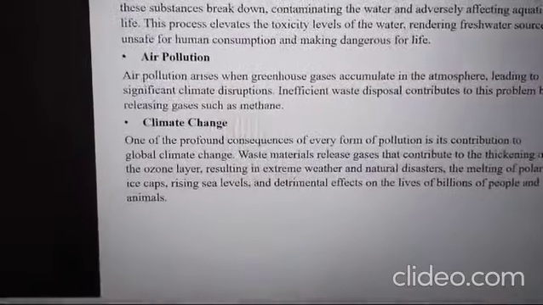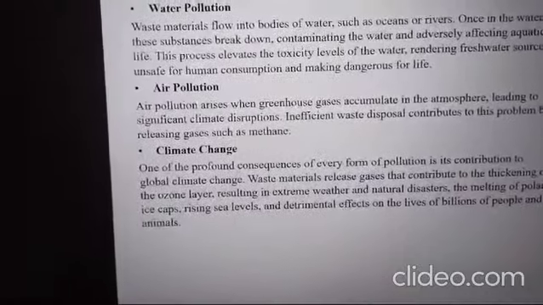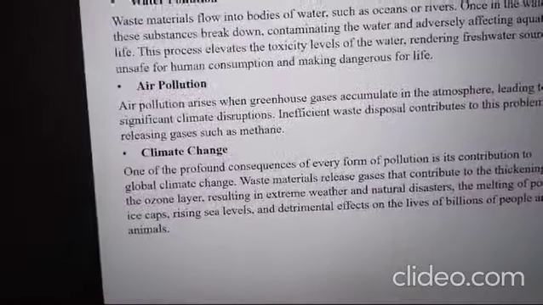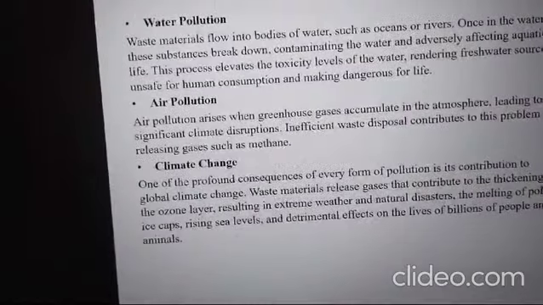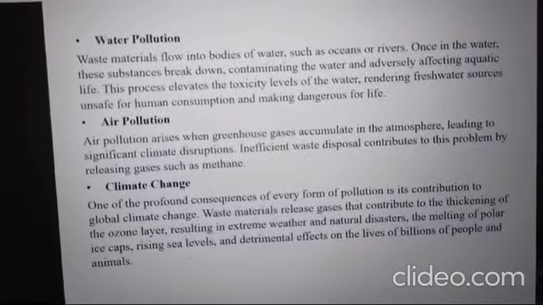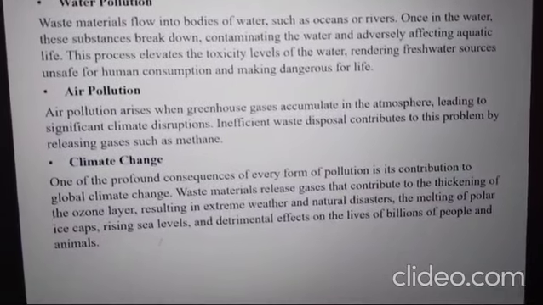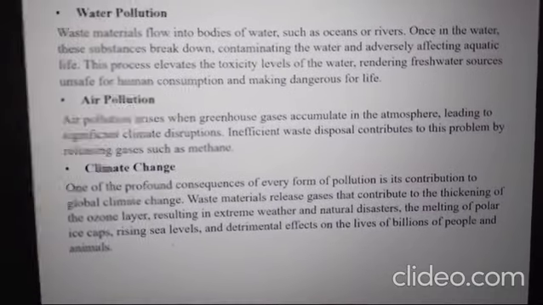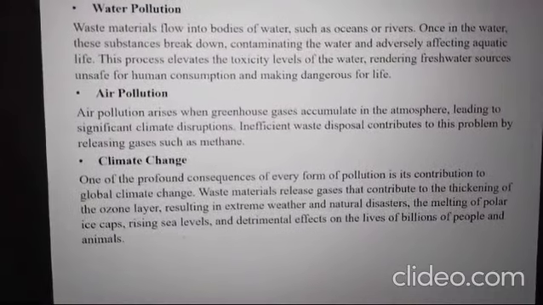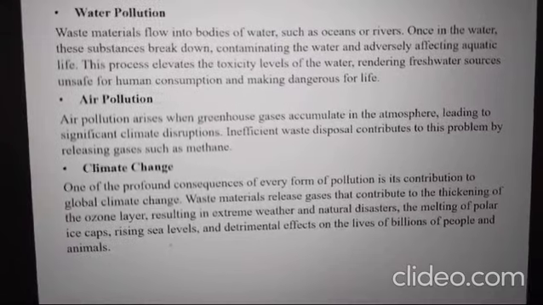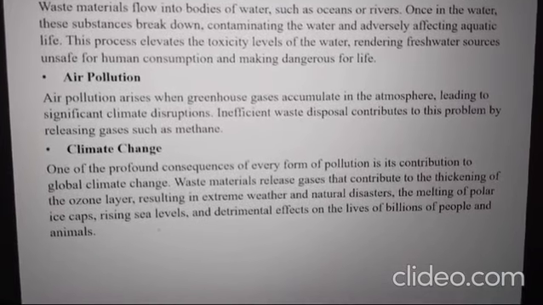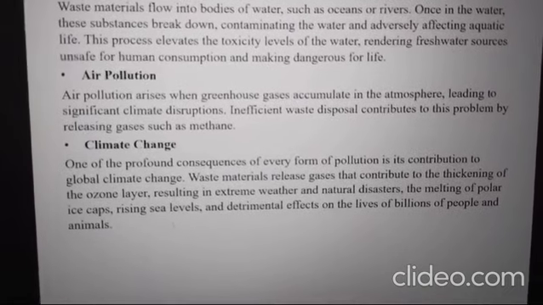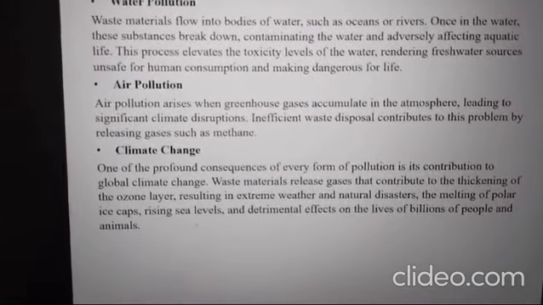Another one is the water problem. For example, most industries simply discard their waste into nearby water bodies. So it changes the physical, chemical, and biological nature of the water. Its physical and chemical properties are completely changed, and the water becomes polluted.